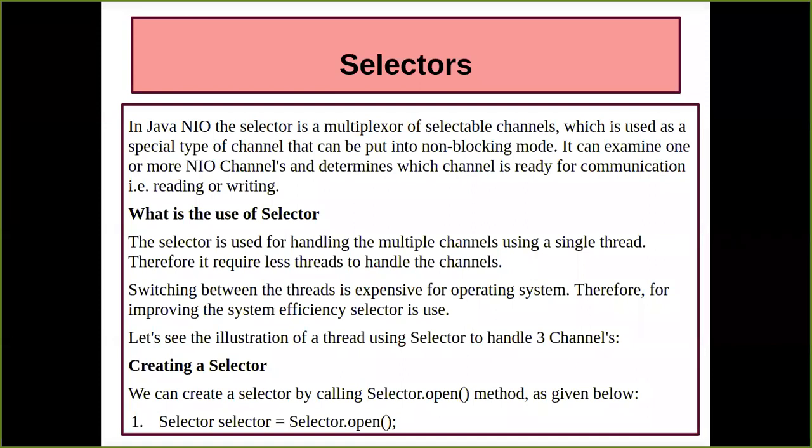Now, what is the use of a selector? As I told you, it is going to handle multiple channels and work along with only a single thread. It does not require many threads, only a very small number of threads to handle the channels. And switching between threads is very expensive for the operating system.